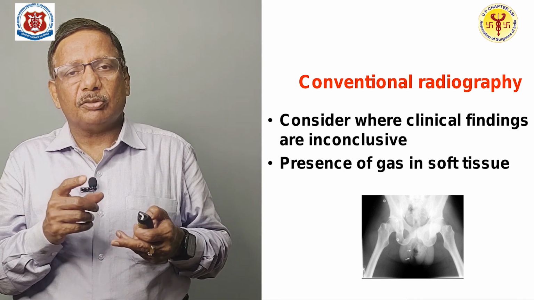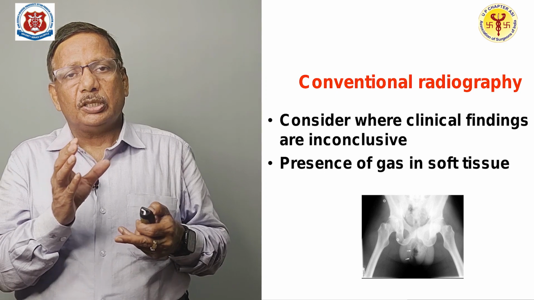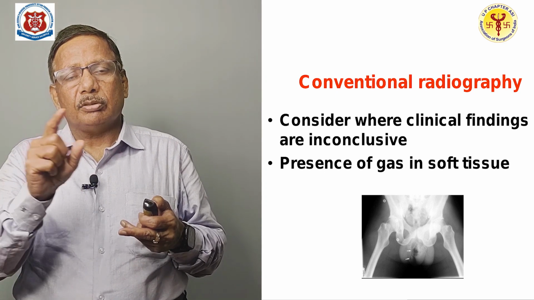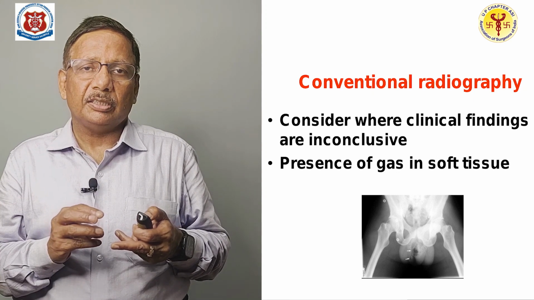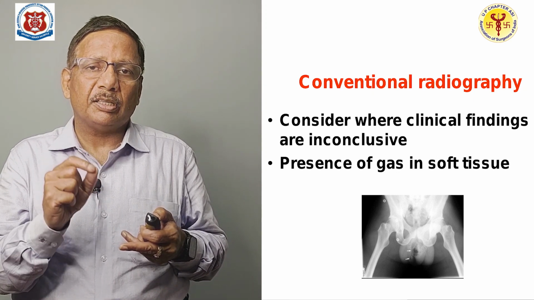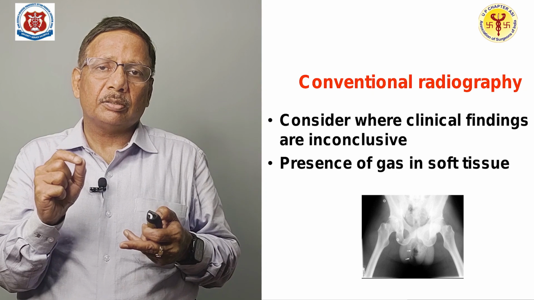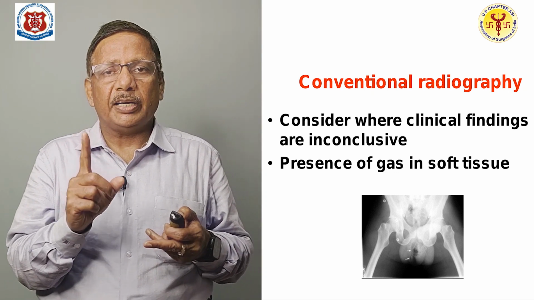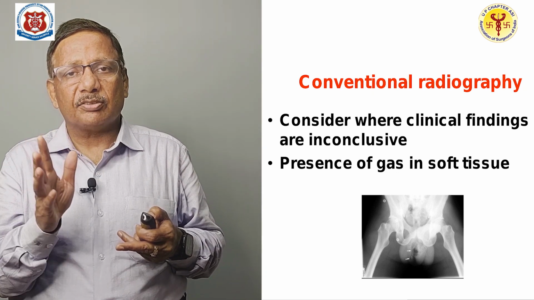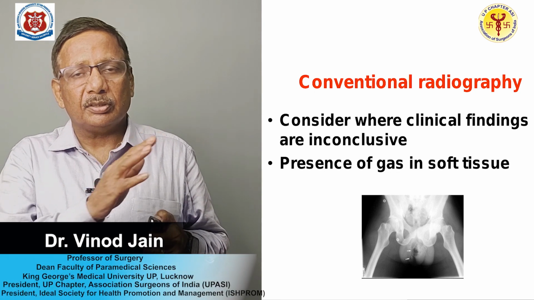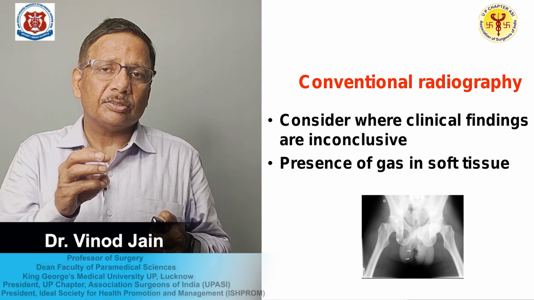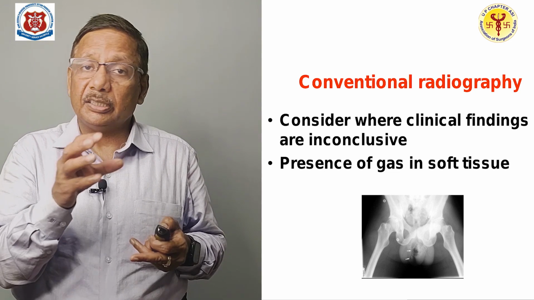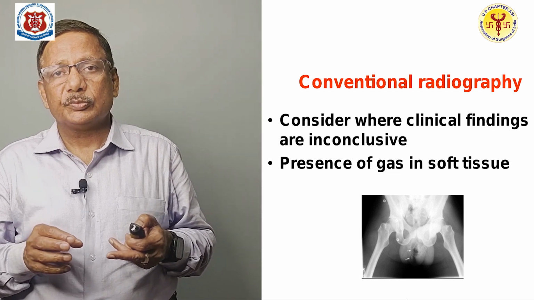In the plain X-ray, you can see that in the scrotum, you can find a halo, a radiolucent area, that is the gas basically, and this gas where the arrow is pointed out, this again is pathognomonic of Fournier gangrene. If you find gas in the plain X-ray even, you can confirm it is not the epididymo-orchitis, it is not the hydrocele, but it is Fournier gangrene.